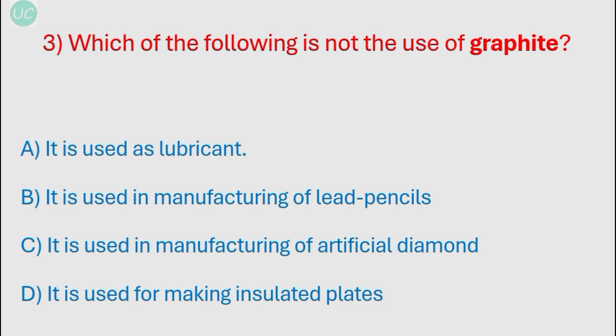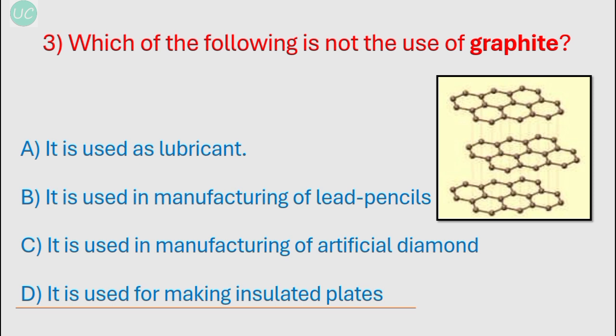C, it is used in manufacturing of artificial diamonds. This is also true. In the laboratory, under high pressure and high temperature, graphite can be converted into an artificial diamond. And D, it is used for making insulated plates. This option is incorrect. As you can see from the given diagram, carbon forms only 3 bonds with the neighboring carbon and thus has one free electron to conduct electricity.